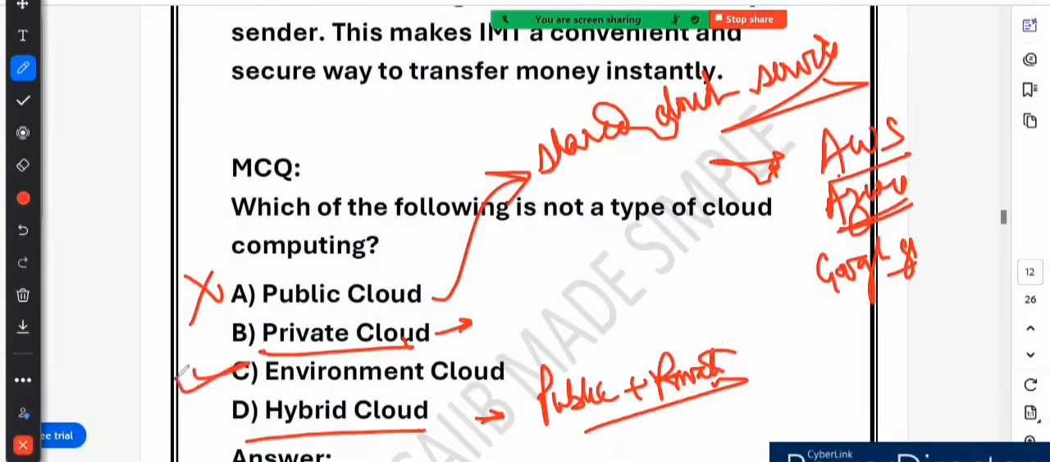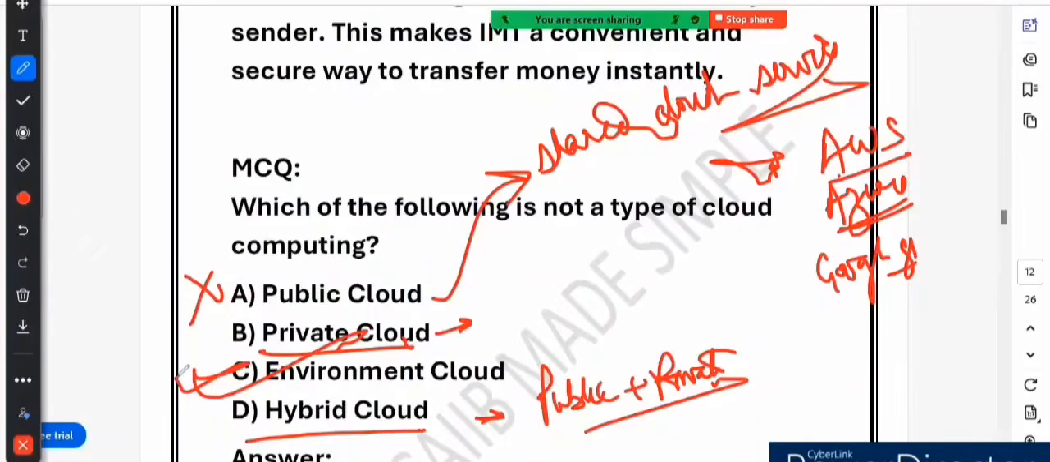Yes, the correct answer is environmental cloud. There is no such term like environmental cloud. The main three types of cloud systems are public cloud, private cloud and hybrid cloud. If someone says environmental cloud, it is like saying a smartphone with a built-in coffee machine. Sounds cool, but it does not exist. That is why option C is the correct answer.